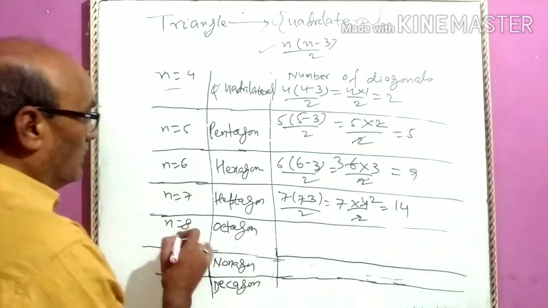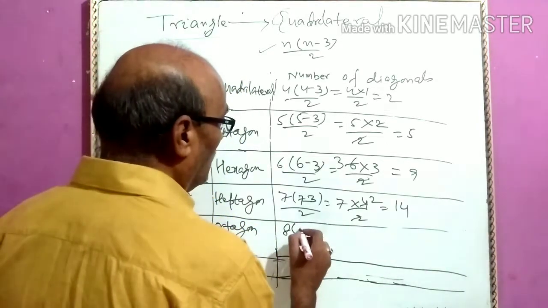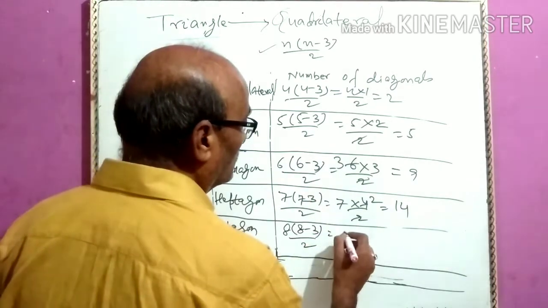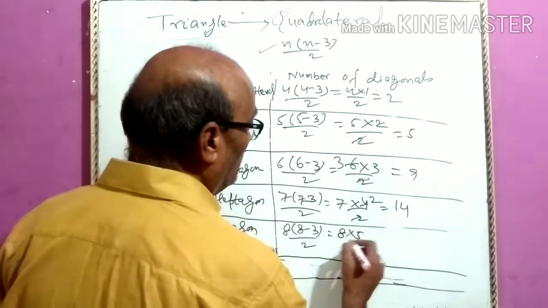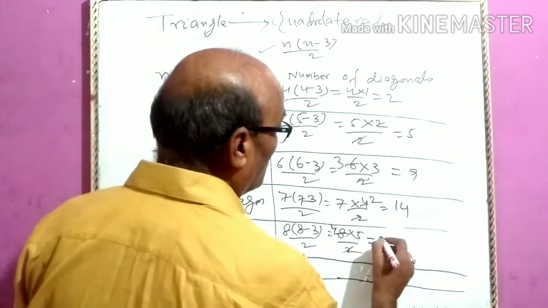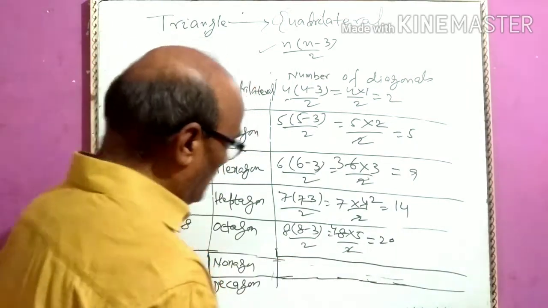Octagon has 8 sides. So, the number of diagonals will be 8 into 8 minus 3 by 2. 8 into 8 minus 3, 5, 5 by 2. 2 4s are 8, 4 5s are 20. So in octagon there are 20 diagonals.